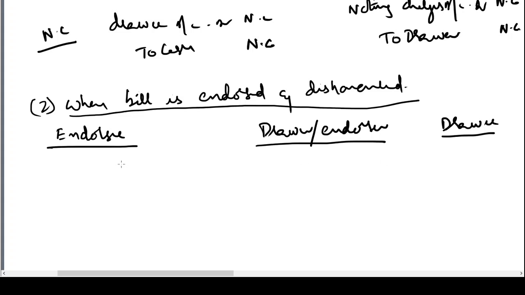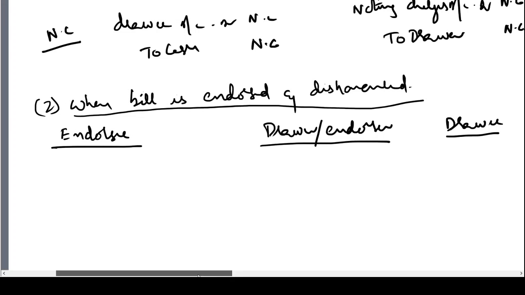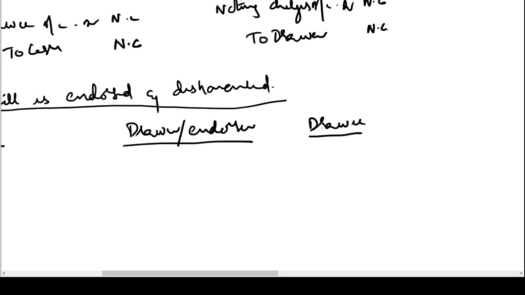Let us start with the books of the drawee. We have to only write the dishonor entries. In this video we will see how to write entries only for dishonor. When the drawee gave the bill to the drawer, he would have passed the entry drawer account to bills payable. When the bill is dishonored, the entry would be reversed in the books of the drawee. He will pass the entry bills payable account debit with the bill amount and drawer account will be credited with the bill amount.